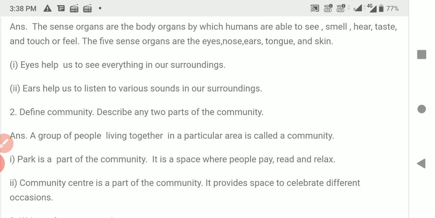Park is a part of the community. It is a space where people play, read and relax. Community center is a part of the community. It provides space to celebrate different occasions, right?